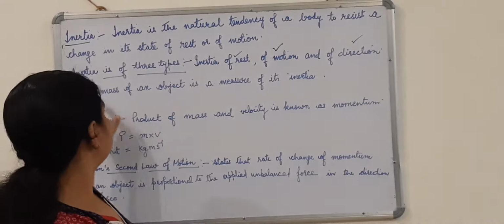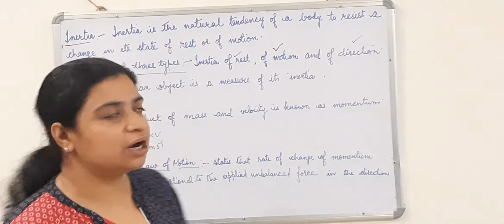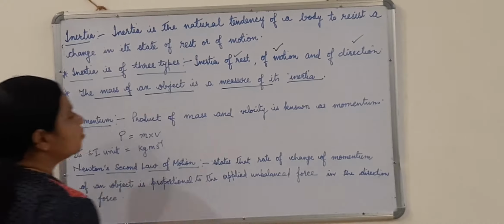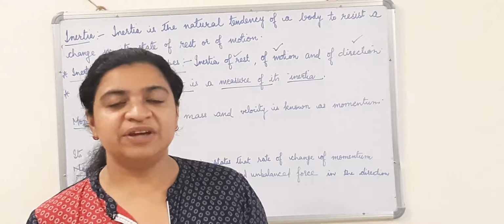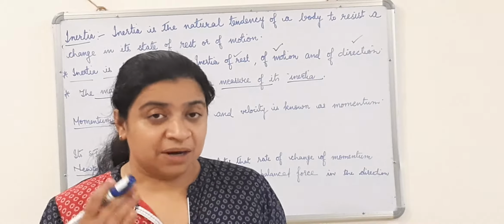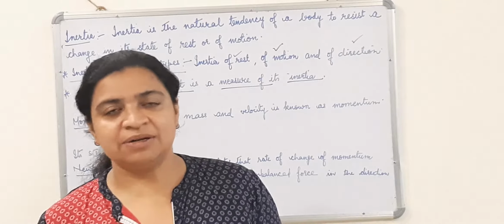That is why it is written that the mass of an object is a measure of its inertia. We say so because if the mass is more, the inertia will be more. If the mass is less, the inertia will be less.